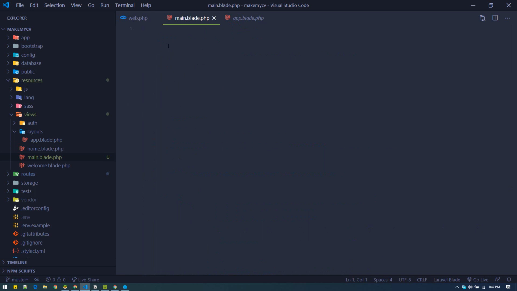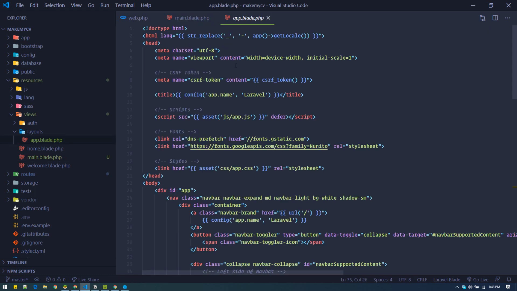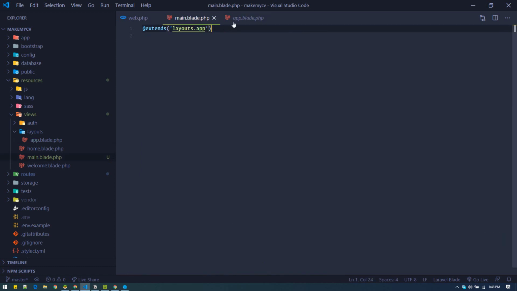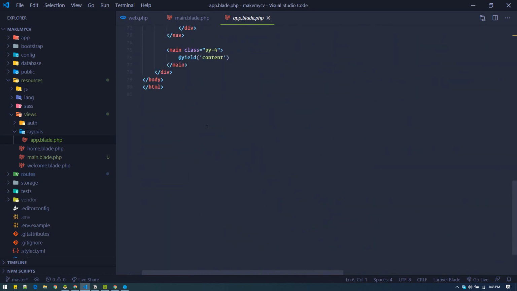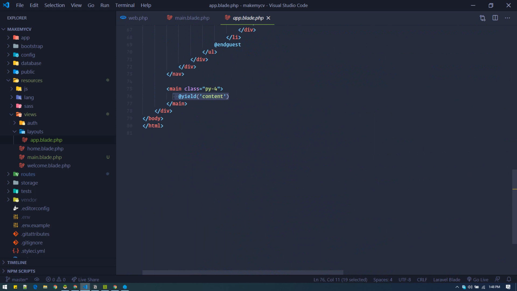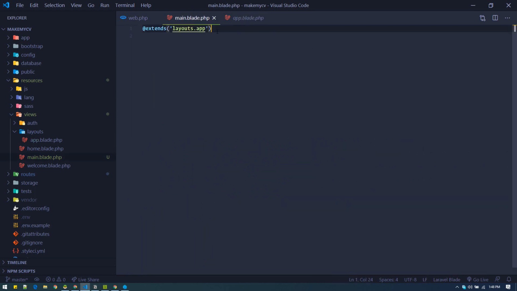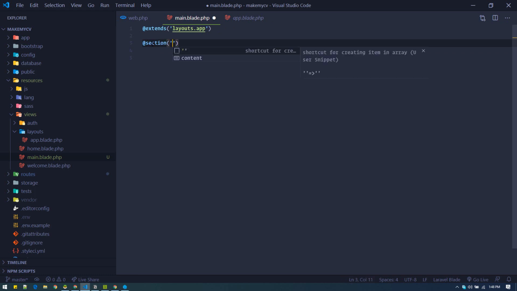navbar and all. And now we need to extend layouts app. So we need to extend this layout, and in this layout we have the content. So here we will put our custom content for our main.blade. So now we are saying that we use that layout, and then section content, and we need to end this section,